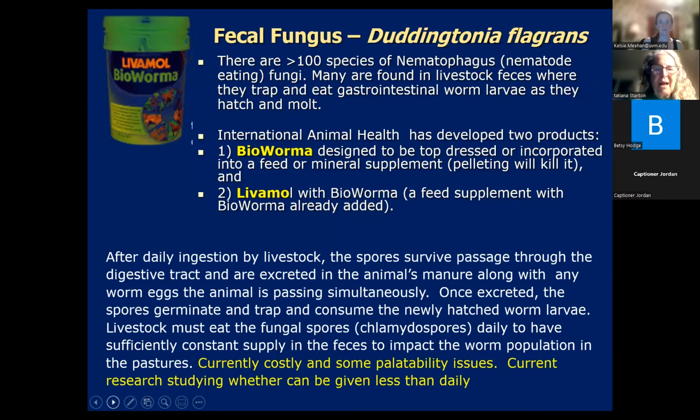And the big problem we have with it right now is there's been problems with the spore production in Australia. And so even though it's been accepted for organic use in Australia and New Zealand, they're not exporting any of it to the US right now. Premier was one of the carriers of it. And then of the biowormer, feed mills could order it directly from IAH. But right now they're saying that except for research purposes, it's not available, and they're not sure it'll be available by late summer even. Okay, next slide.